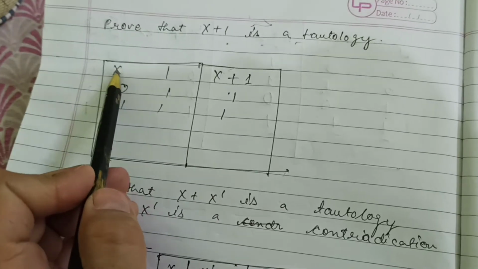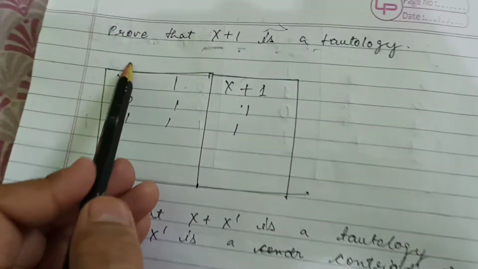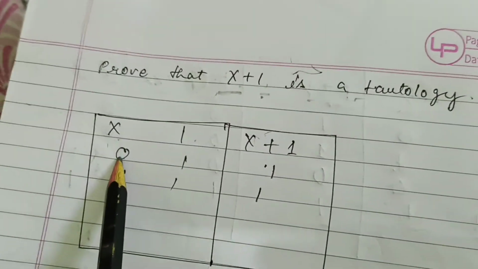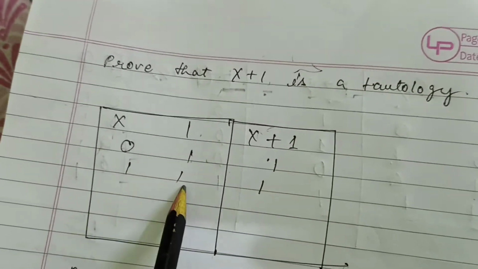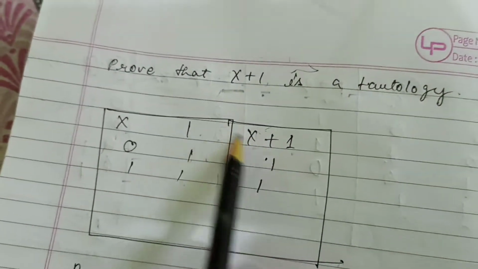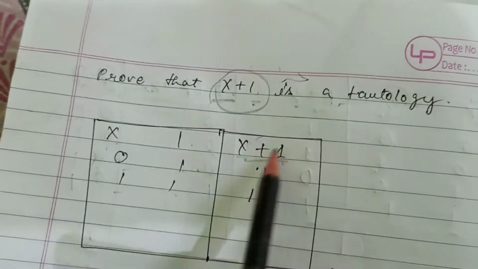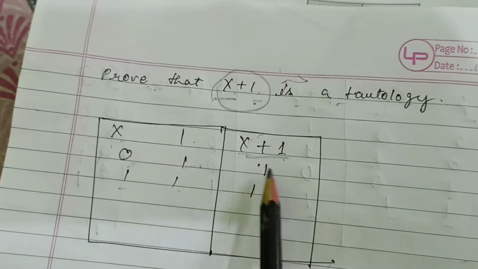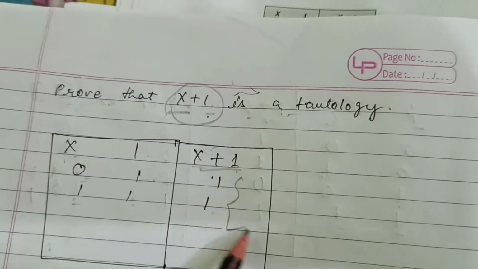We have to write here x and 1. Here it is given x and 1, so we take x and 1, and here we write the values 0 and 1, and 1 and 1. Because we have to prove that x plus 1 is a tautology, when we add, 0 plus 1 is 1 and 1 plus 1 is 1. So this is called a tautology.